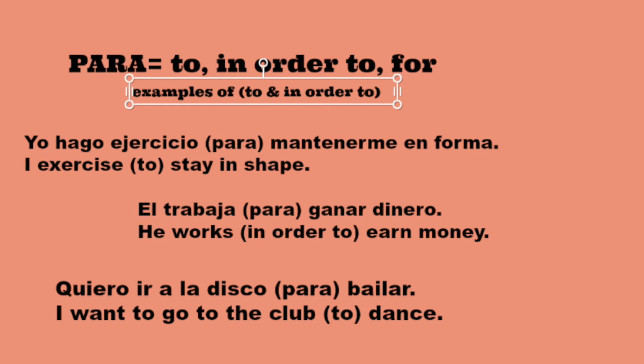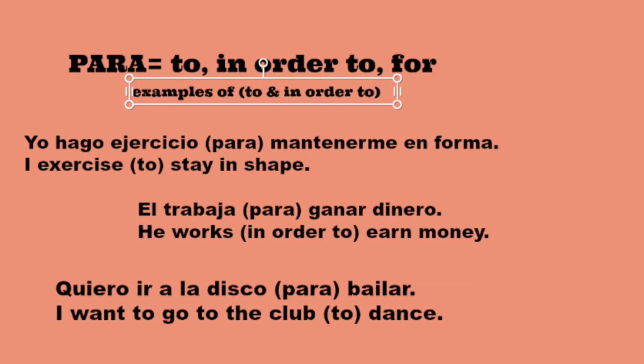So I want you to think of it like this. Whenever you're not sure if you should use para or por or not use para at all, think about the sentence. Am I saying I want in order to dance? No. Your sentence is I want to dance. I want to cook. Quiero cocinar, right? So it's not necessary to say I want in order to cook. That wouldn't make sense.